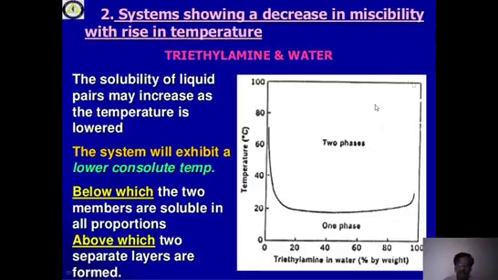So in this diagram, you see below 19 there is only one phase, triethylamine and water, whatever the ratio. But above this, depending on the ratios, they may be a single phase at the corners, but in the middle they are two phases. So most of the region is two phases. Above 19 degrees, even if you go to a high extent, they remain as two phases only. So this is what we call the lower critical solution temperature, lower CST. It is contrary to the previous example.